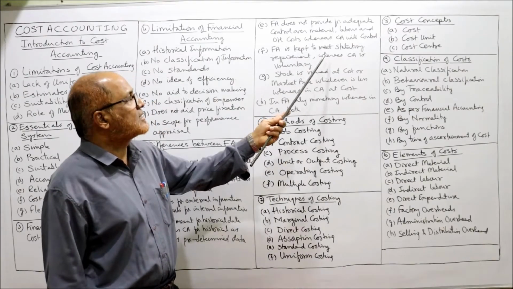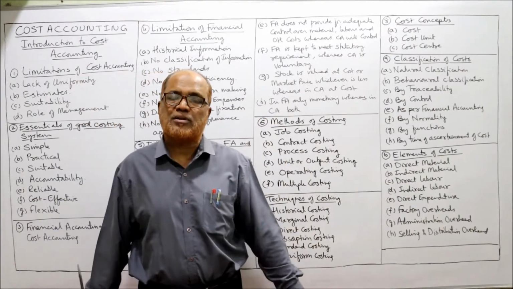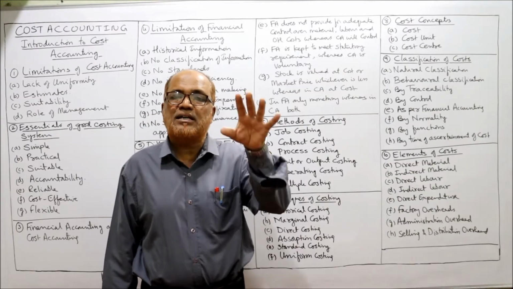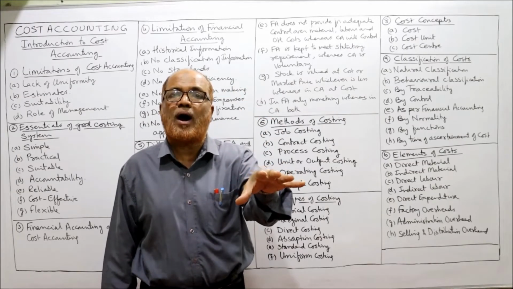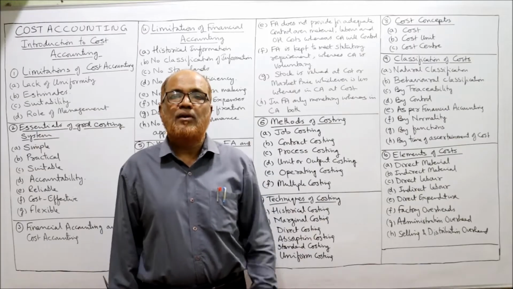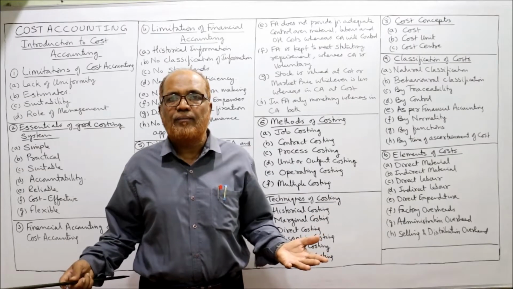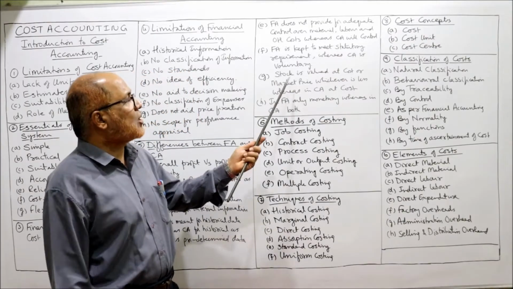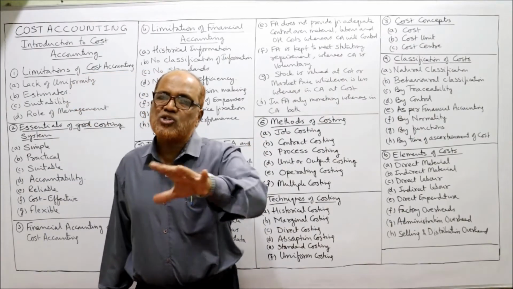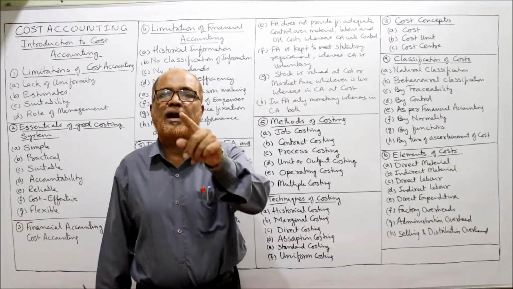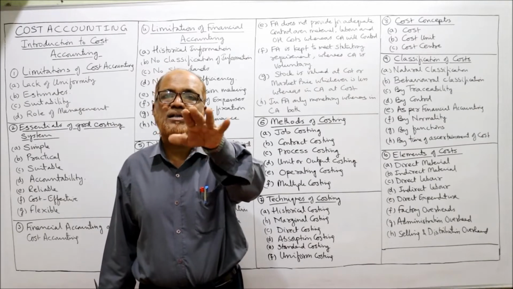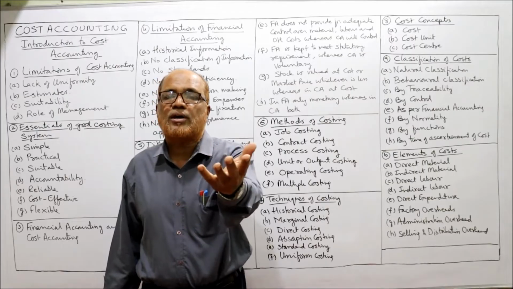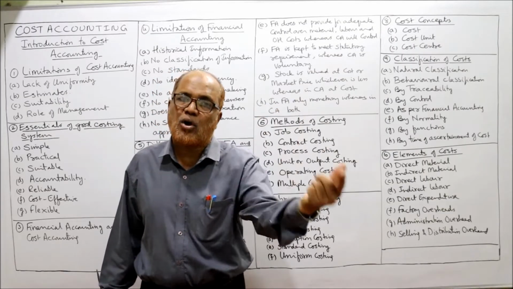Next, financial accounting is kept to meet the statutory requirement. According to the Companies Act, according to the Income Tax Act, it is statutorily required to maintain financial accounting. Whereas cost accounting is voluntary, we can maintain it, or it depends on the management. Then stock is valued. In financial accounting, stock is valued at cost price or market price, whichever is lower. Whereas in cost accounting, the stock is always calculated at cost price.